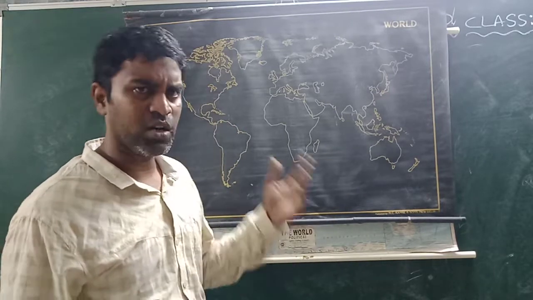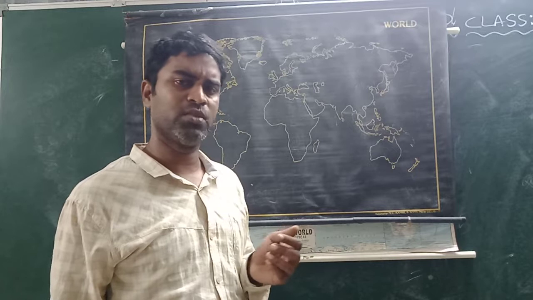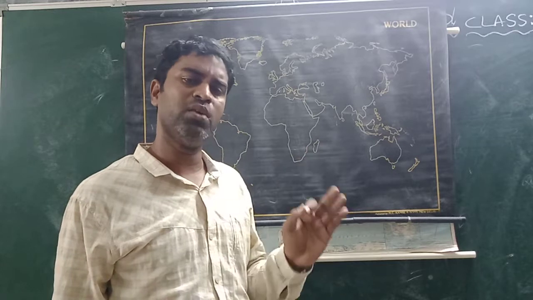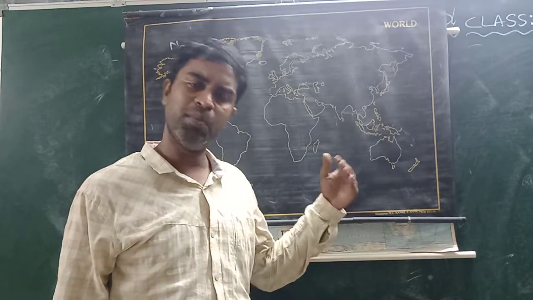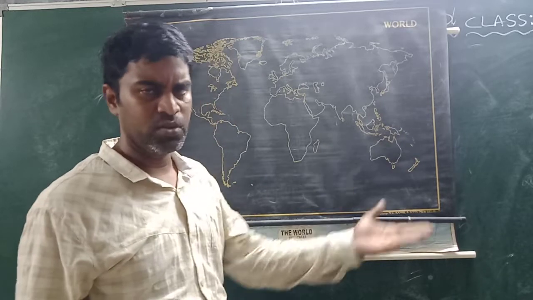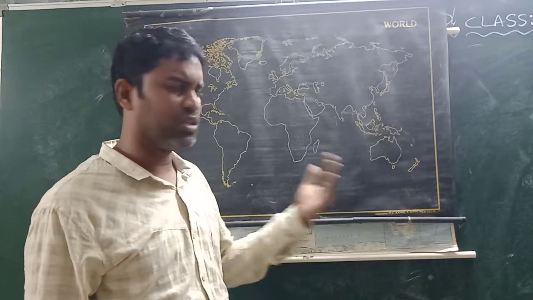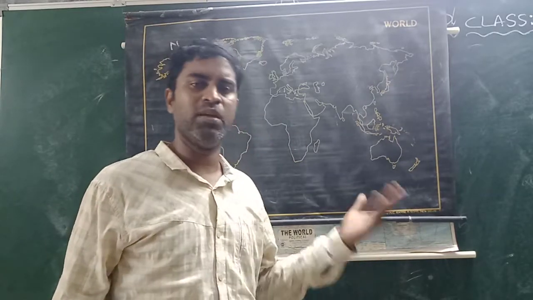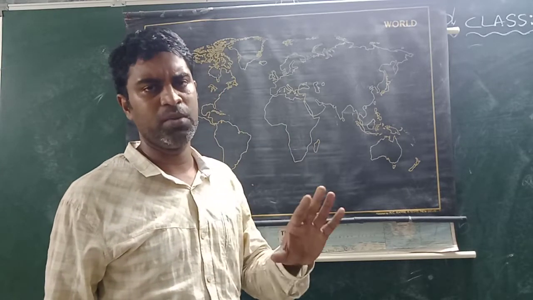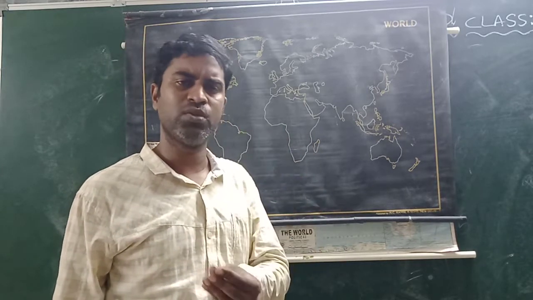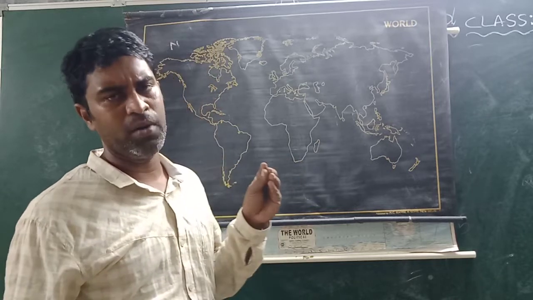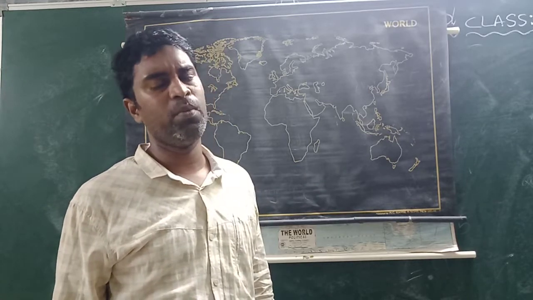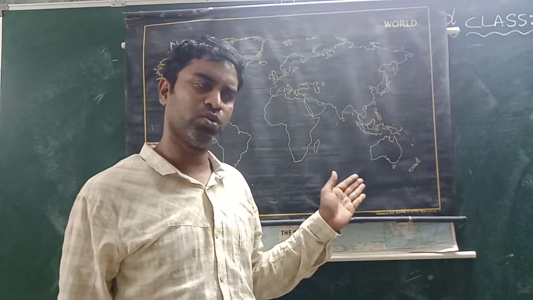Later, students, we talked about types of maps. In types of maps, the first one is the thematic map. What do you mean by thematic map? A thematic map is a map which shows only one aspect, such as a population map. In a population map, what we can see is how much population is living in a particular place, and how much population density is there in that place. These all are shown in population maps. What do you mean by population density? The number of people living per square kilometer. That is called population density. These also will be shown in maps.